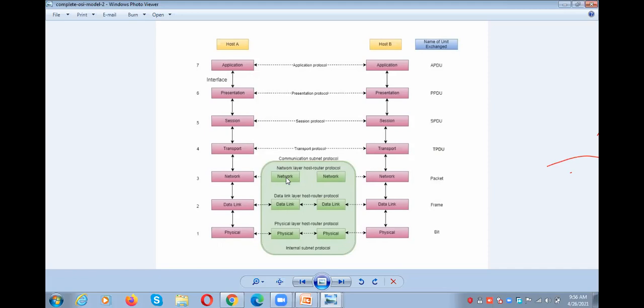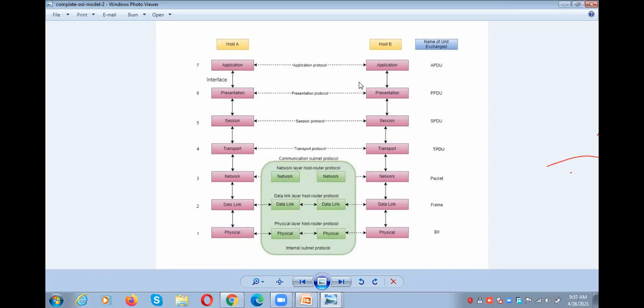If not, it comes back down and goes to the next physical layer, then the data link layer, then the network layer. In the network layer, it will check the logical address. If it is the destination, it moves on. Otherwise, it comes down. Finally, it goes to the physical layer, data link layer, network layer, transport layer, and so on.